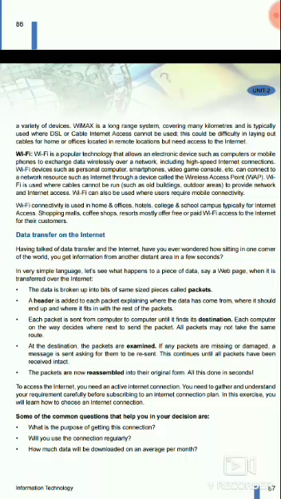A header is added to each packet explaining where the data has come from, where it should end up, and where it fits in with the rest of the packets. So we can say that an address is written on those packets.